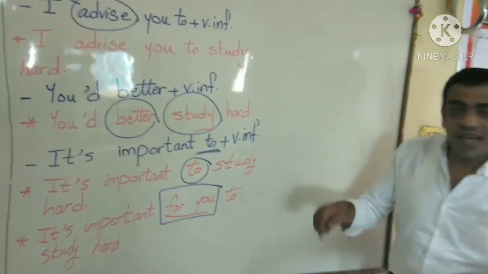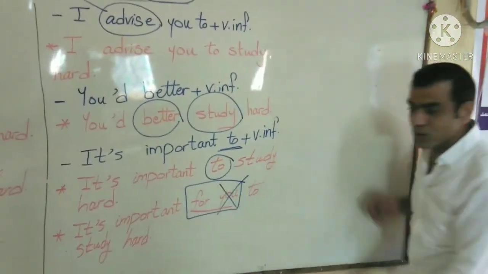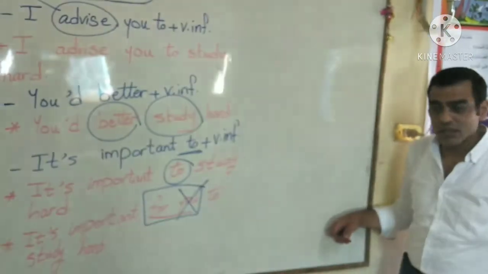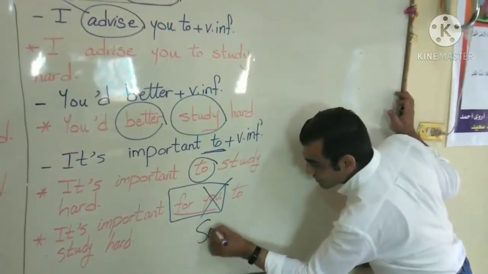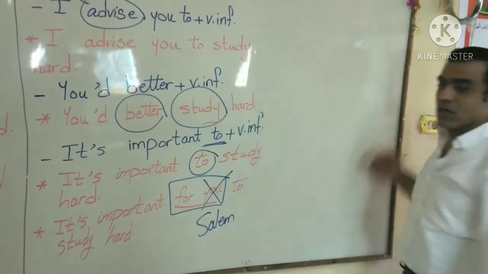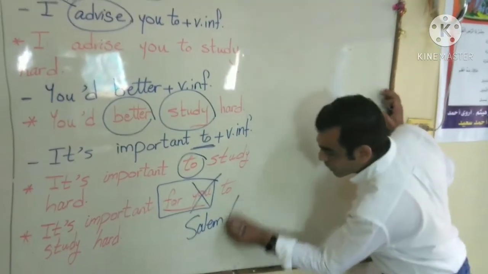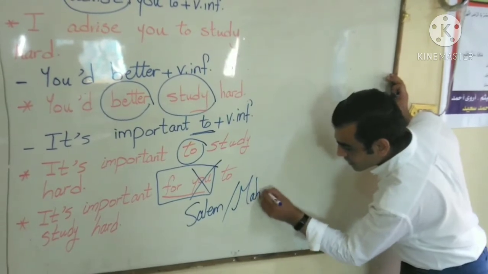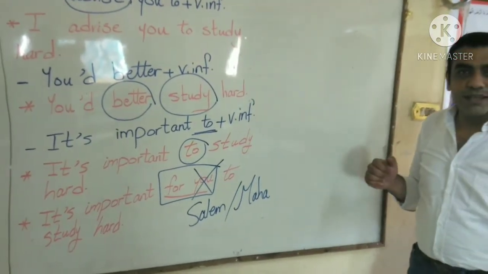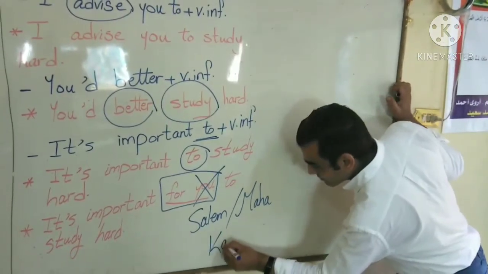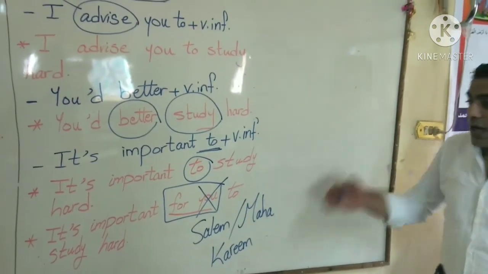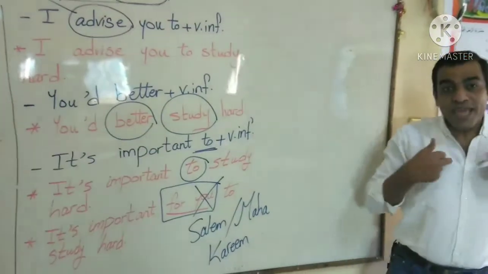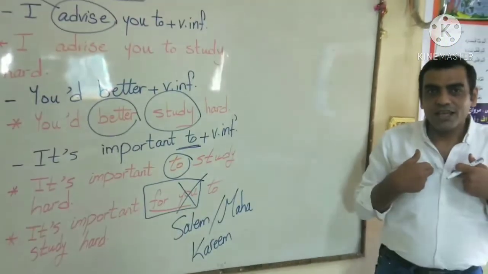Okay, mister, can I cross out you and put my friend's name? Yes. It's important for Salim to study hard. It's important for Maha to study hard. It's important for Karim to study hard. So, I can say it's important for me to study hard.